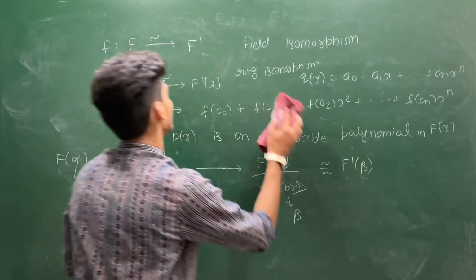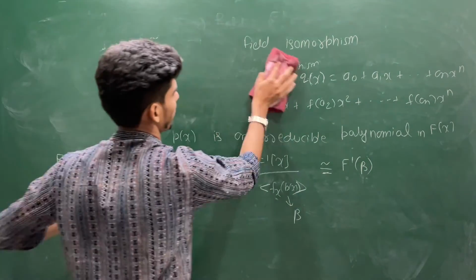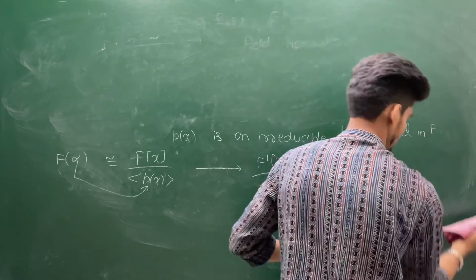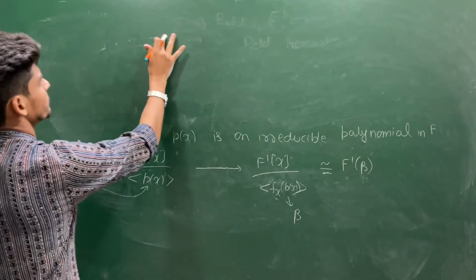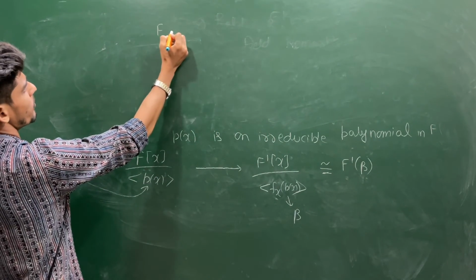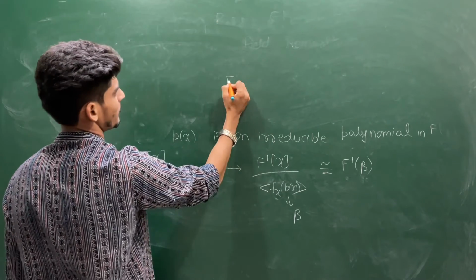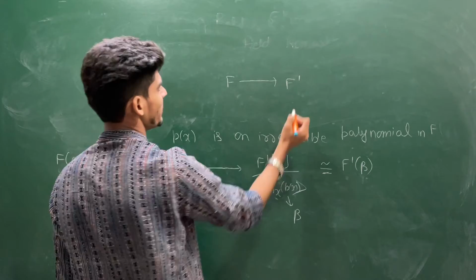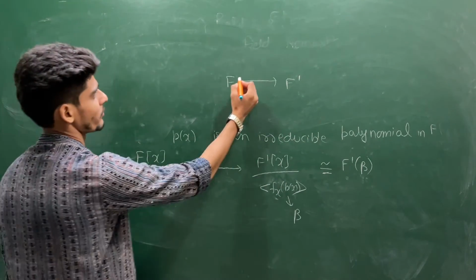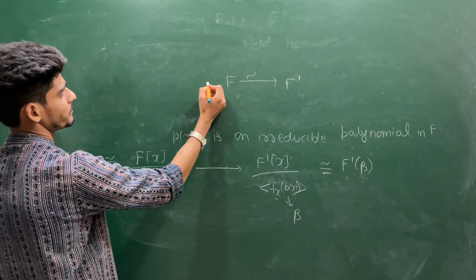So what I am trying to do here: suppose I have an isomorphism from F to F prime, say f.